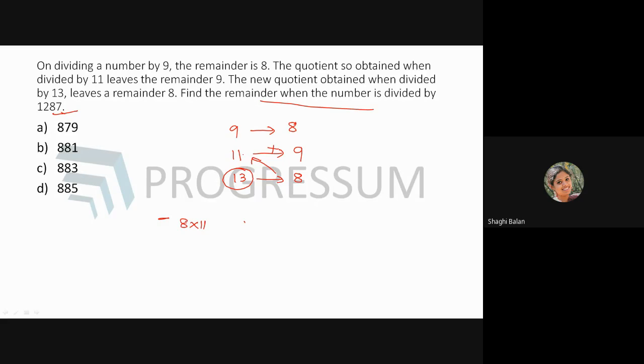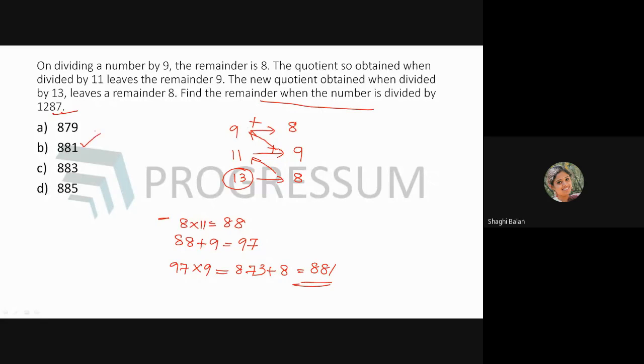When you're multiplying 8 into 11, you will be getting 88. Okay. Next step is 88 plus 9. What is 88 plus 9? It will be 97. So 97, again you multiply like this. 97 into 9, you will be getting 873. Now again add it. 873 plus 8 is 881. So your answer is 881.